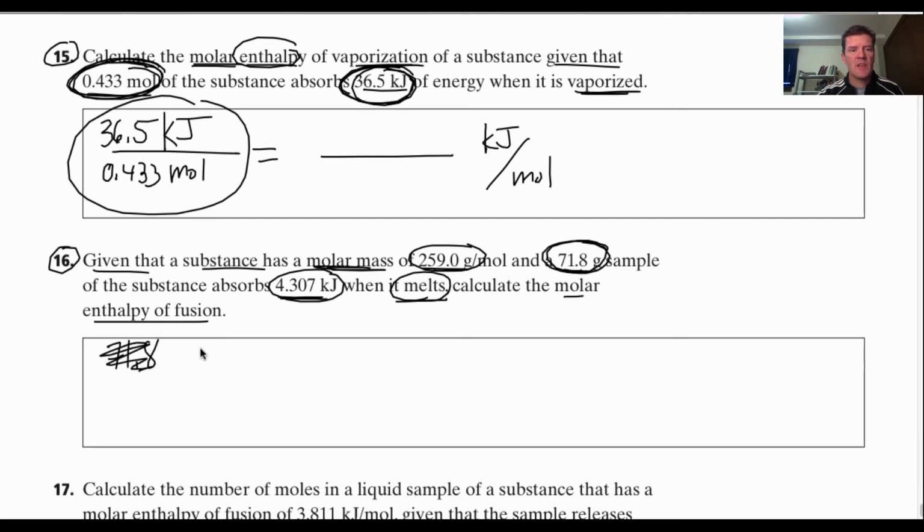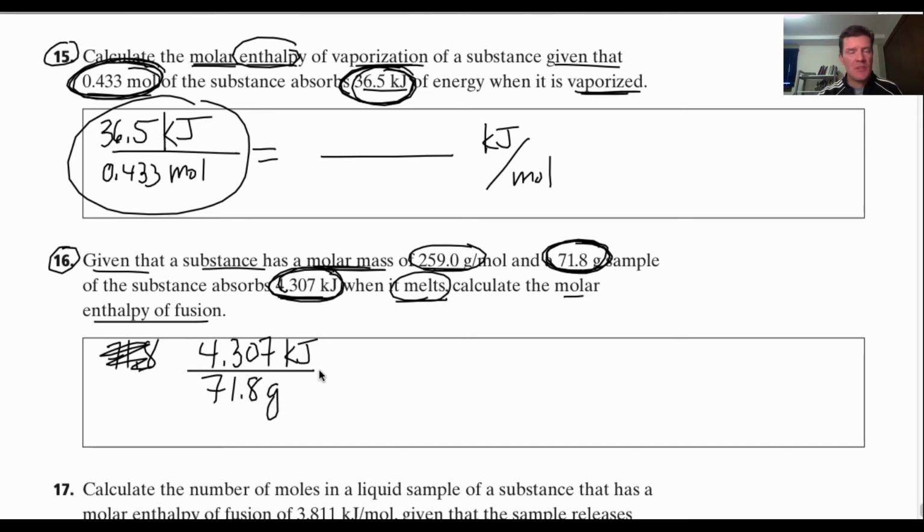let's do it this way, 4.307 kilojoules per 71.8 grams. This is the amount of energy it takes to melt this mass of whatever substance we have. So 4.307 kilojoules is needed for 71.8 grams.